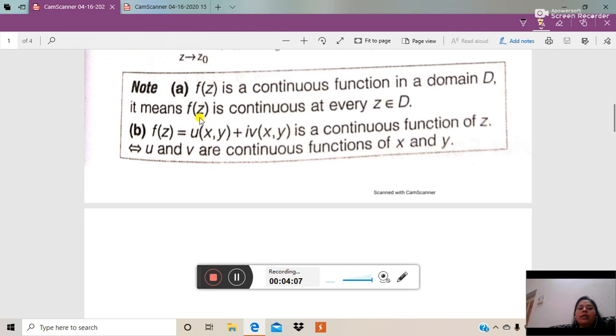So here we have some properties. f(z) is a continuous function in a domain D. It means f(z) is continuous at every point z belonging to D, and if f(z) equal to u plus iv is a continuous function of z, then u and v are continuous functions of x and y.